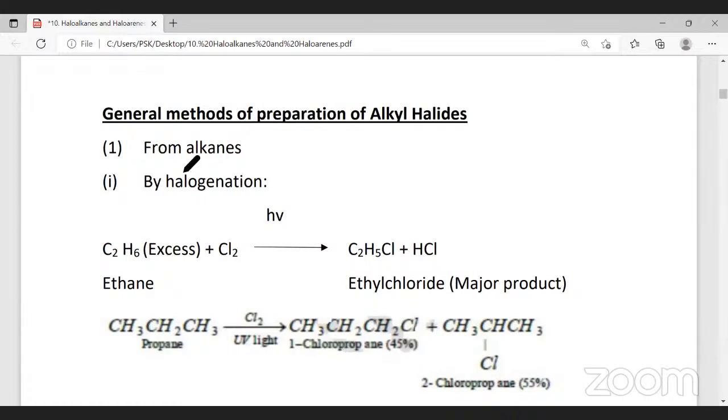That is from alkanes. Alkanes are saturated hydrocarbons. They undergo substitution reactions. What do you mean by substitution reaction? When hydrogen is substituted by halogen, then we call it a substitution reaction.